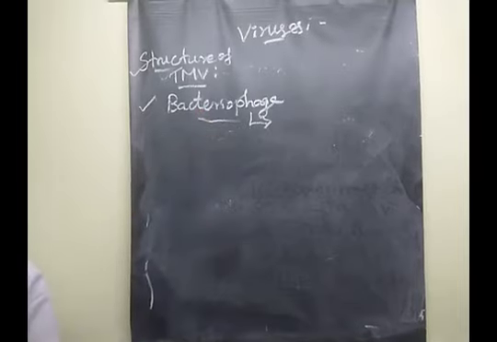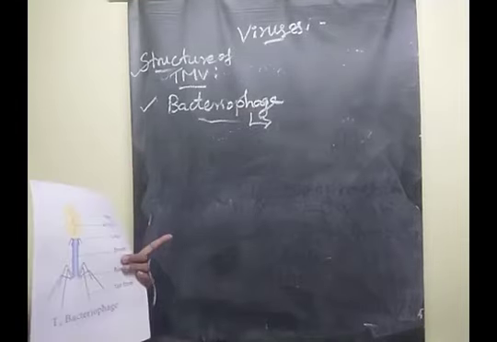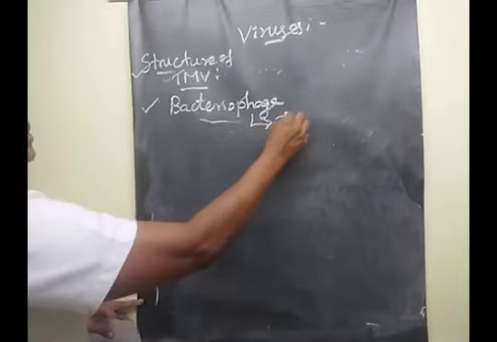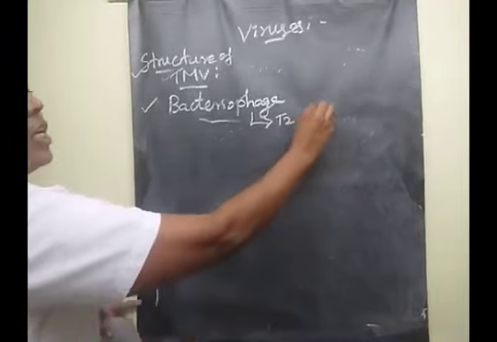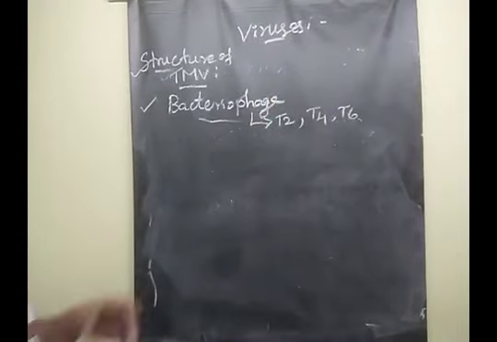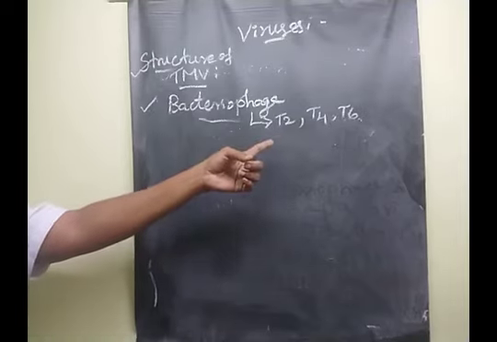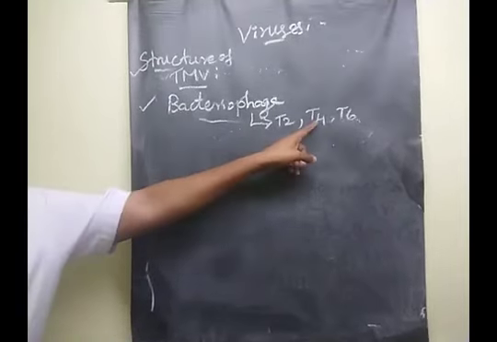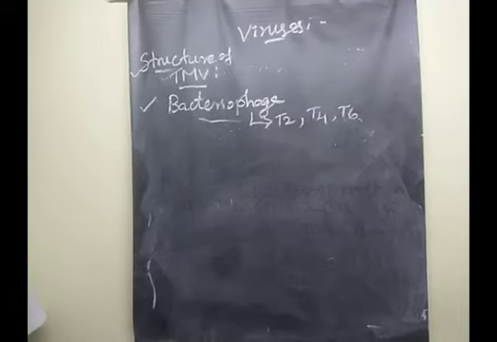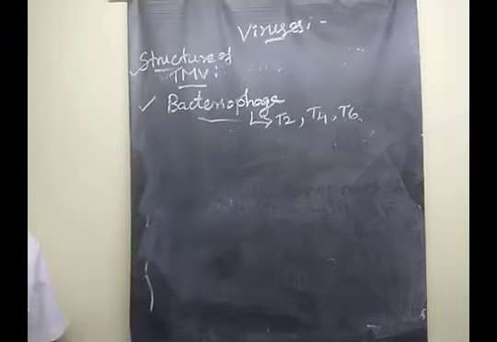There are many examples, children: T2 phage, T4 phage, T6 phage. These are some phage names. In your syllabus, they have given the T4 bacteriophage.